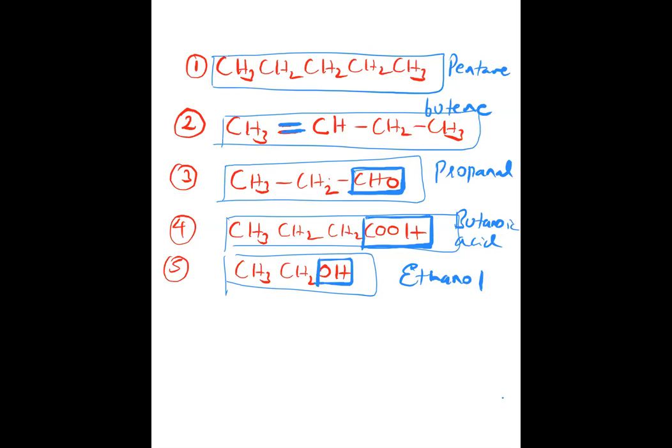Clear to all? Supposing that first question, sir, alcohol, that OH is coming, what you have to write? You only have to write first, pentanol, sir.